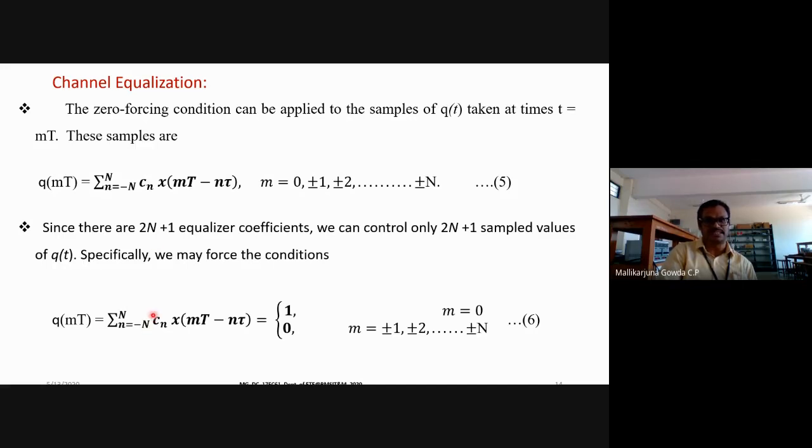That is why I am writing this equation to be equal to 1 when m equals 0 and 0 when m is not equal to 0. This is because I am forcing that. I am applying just the zero ISI condition to this equation. I hope it is clear.